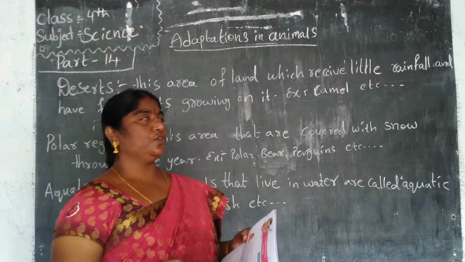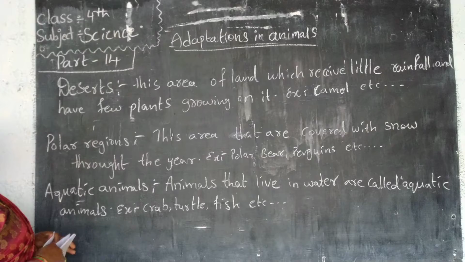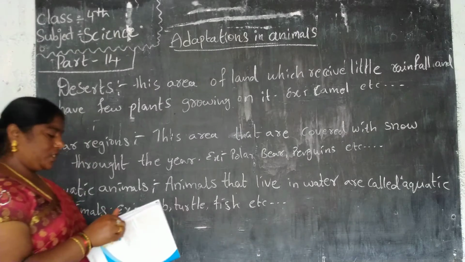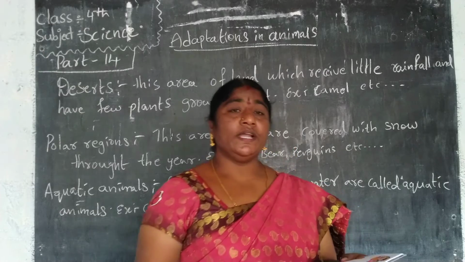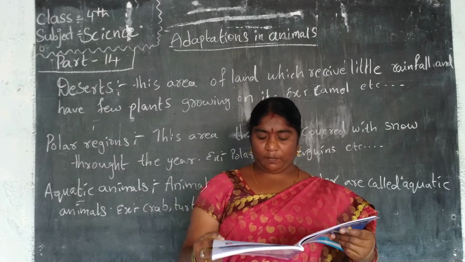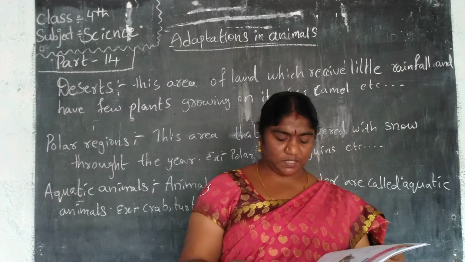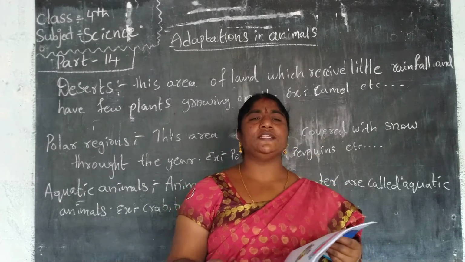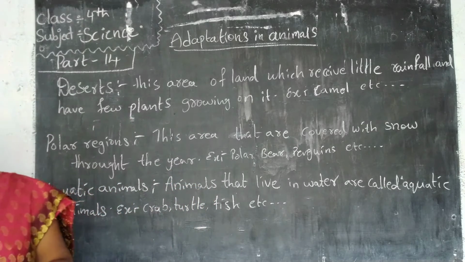Children, welcome to our 4th class science session on adaptation in animals. We have to learn about adaptation to the environment. Animals live in different places on the earth. The places where living organisms live in nature are called habitats. It is the natural home of animals.